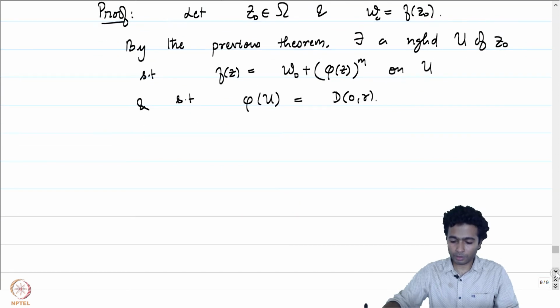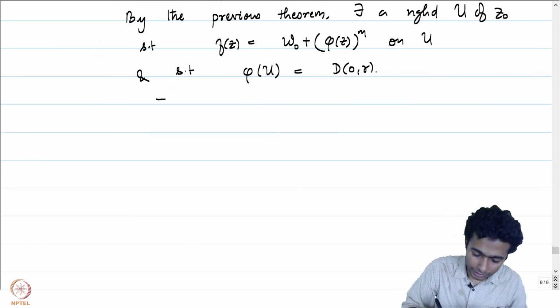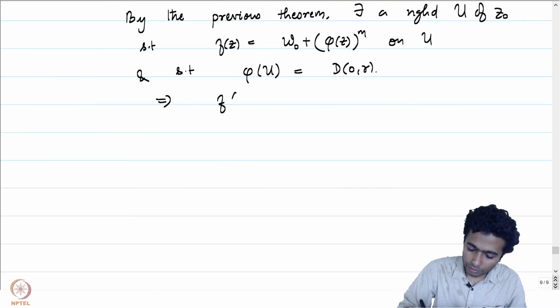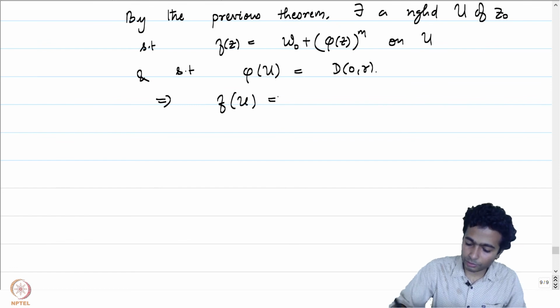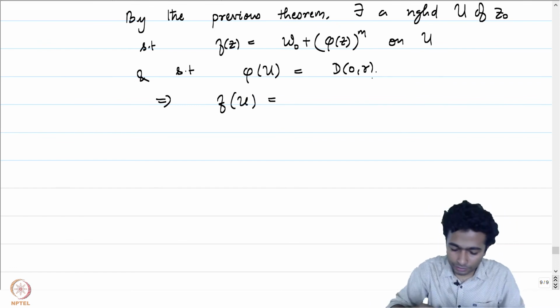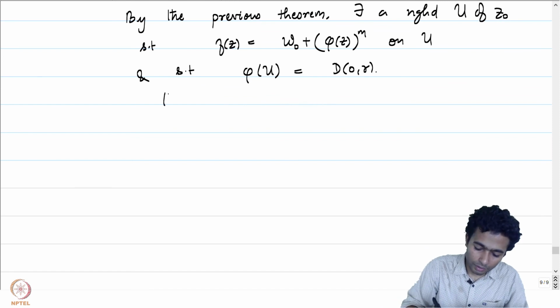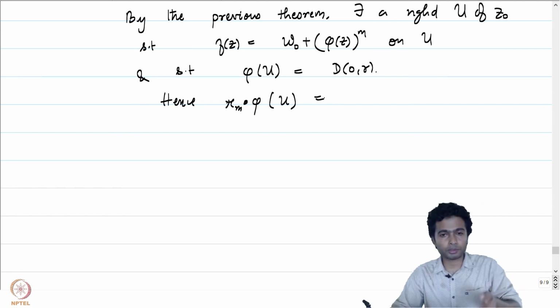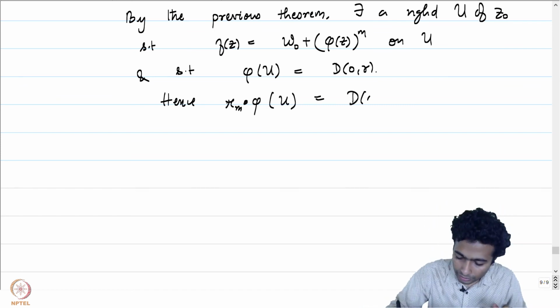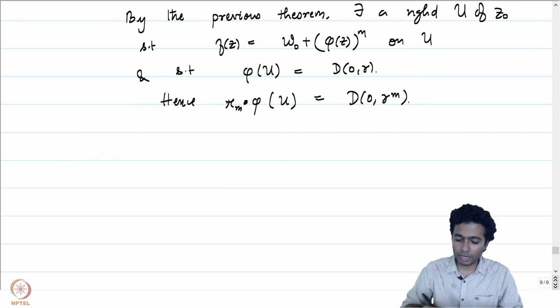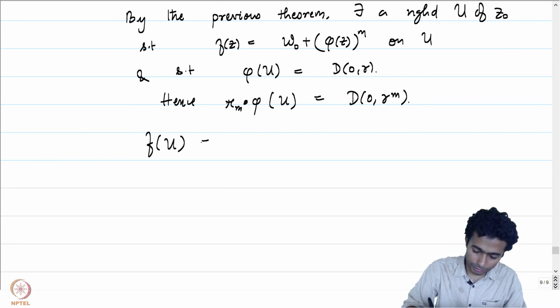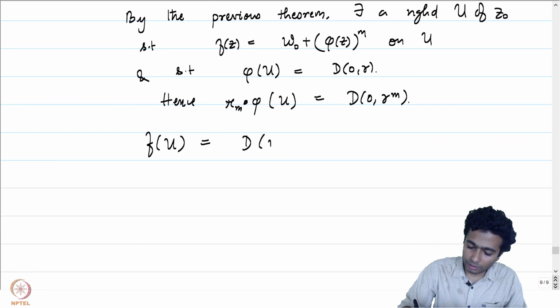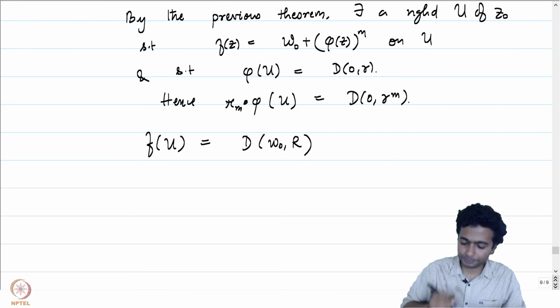If you think about what this means, f of u is going to be equal to pi m composed with phi of u, which is just going to be equal to pi m composed with D0 r, which is going to be D0 r to the power m, and hence f of u is just going to be equal to D w0 r to the power m, which I will just write as capital R.